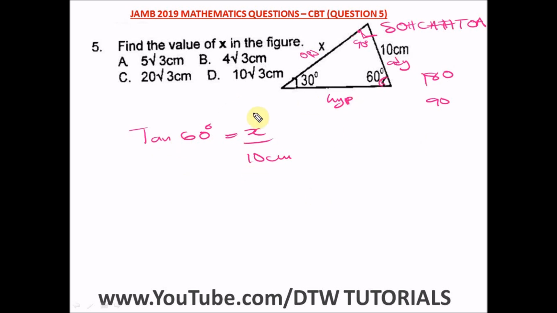Make sure before you enter the exam hall, you have this at heart. So tan 60 is root 3. So root 3 is equal to x divided by 10 centimeters. What's the value of x? We just cross multiply. x is equal to 10 root 3 centimeters. So our right option here is option D.